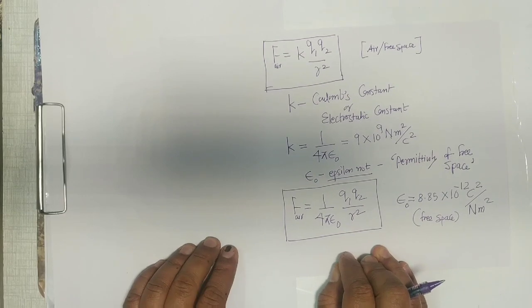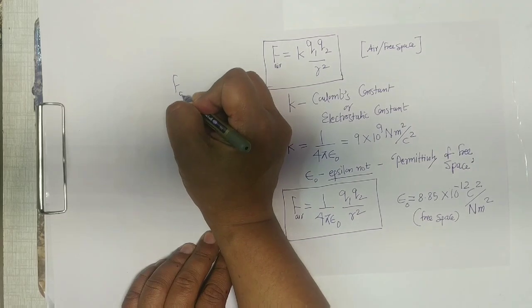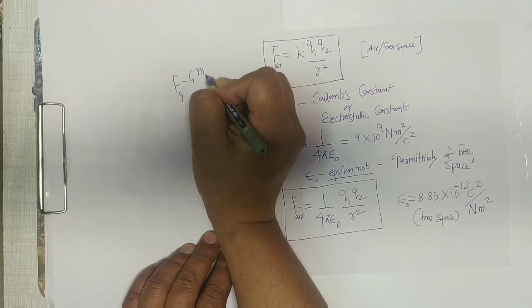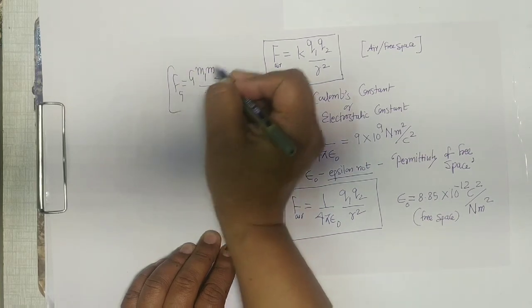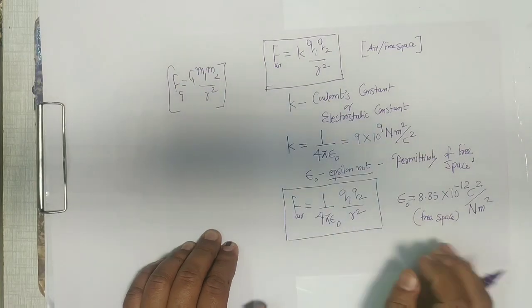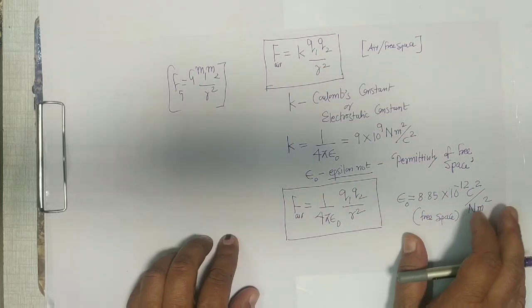And if you remember, in gravitation it was G m1 m2 by R square. Remember it because we have gone through it in gravitation. So this is the electrostatic force.